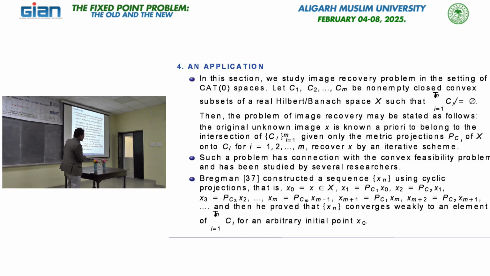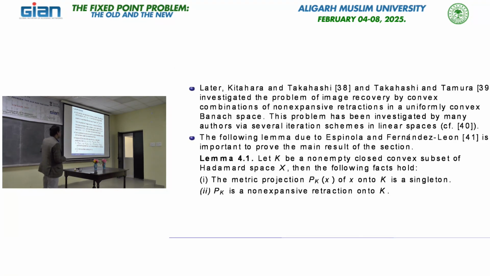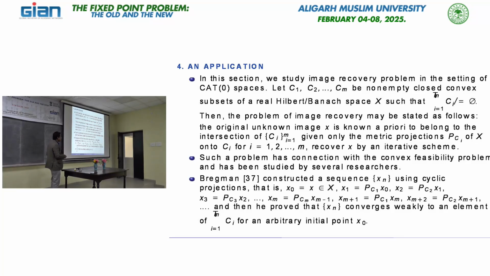Of course, the element is x_m, but basically here this is cyclic, and after that we have this sequence, and then he proved that this sequence converges weakly to an element of this intersection, which means we can find the common element in this intersection, if the intersection is non-empty, in Banach spaces.